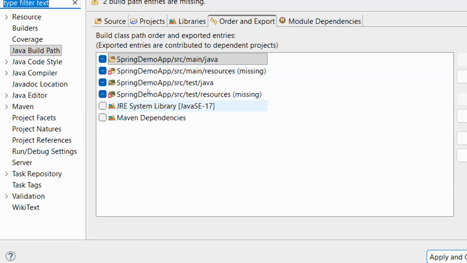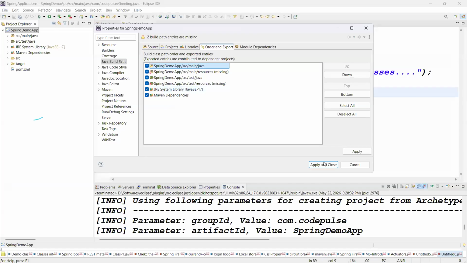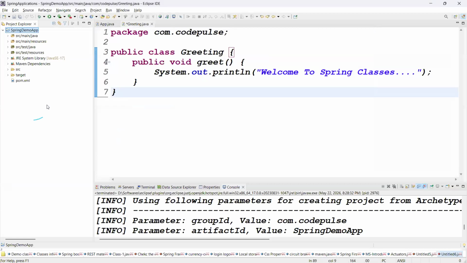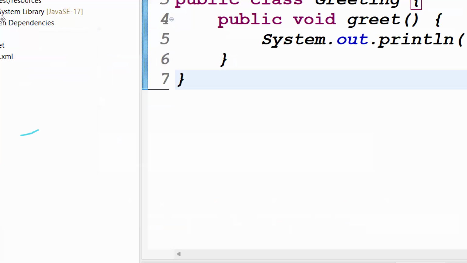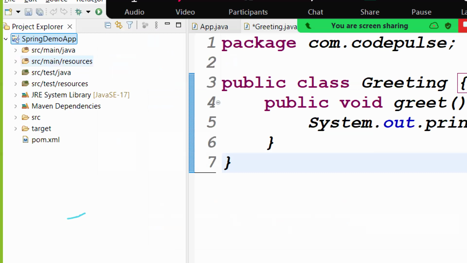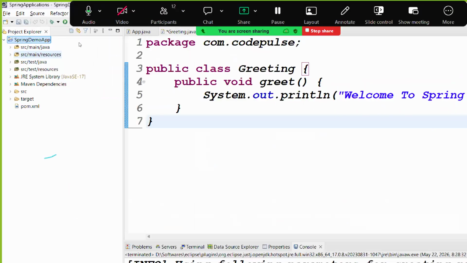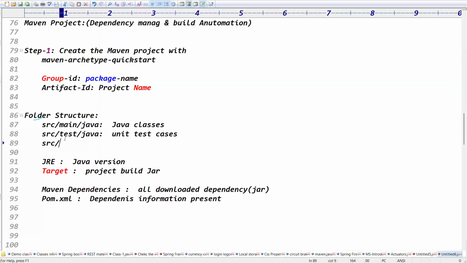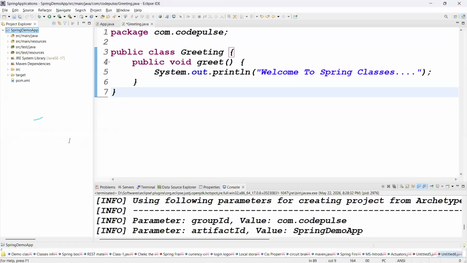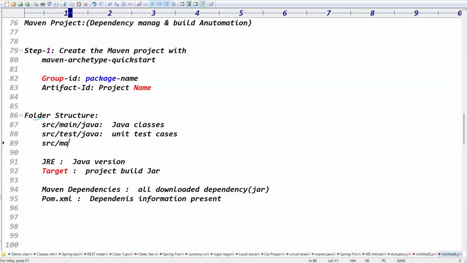So you please check these two check boxes, guys. Once you click on these two check boxes, click on apply and close. Can you see that my folder structure, right? Now you got the new folder now? Guys, yes or no? Yes, sir. SRC main and resources folder, right? Exactly. Guys, actually here three folders. SRC main and what folder, guys? Resources folder.